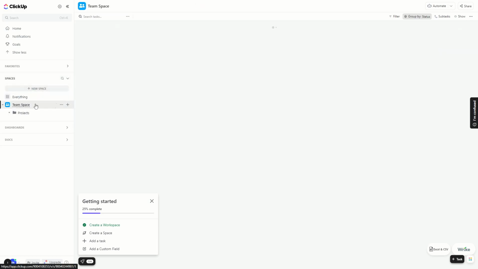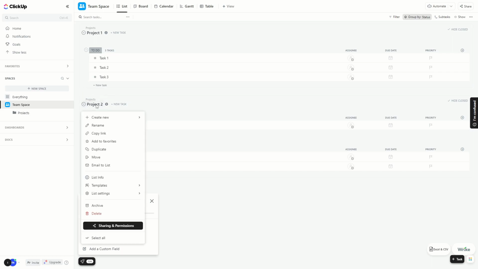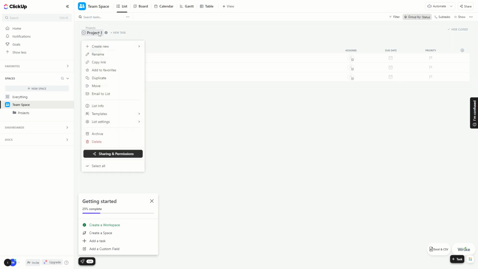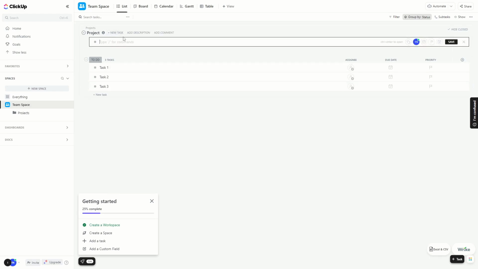So if we click on spaces and we click on our team space, you can see within this team space there are two projects. I will delete the second one, so we will click on project 2, delete. You can see the list has been moved to trash. If you want to undo it, you can do it here, but in this case I don't want to. And now we have one project here, so we can rename this to just project. And then you can see there are 3 default tasks in here. We could also remove them, but you can also add new tasks in here. For example, sign up on ClickUp.